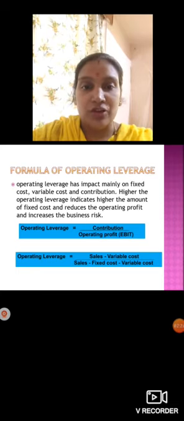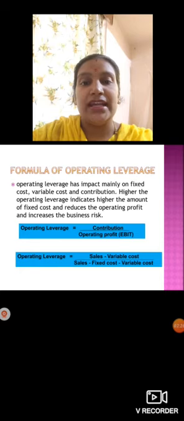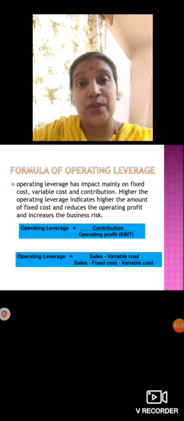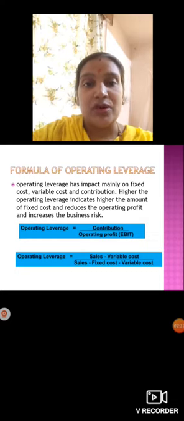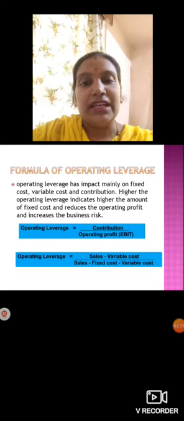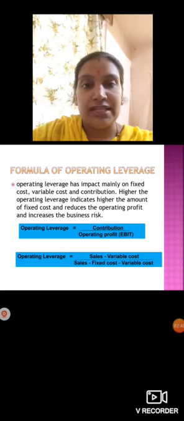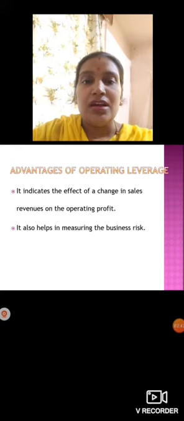Instead of operating profit, you can take sales minus fixed cost minus variable cost, meaning both fixed cost as well as variable cost. If you deduct them from the sales, then you'll get operating profit. So these are the two formulas. We'll go with the first formula itself, contribution divided by operating profit.